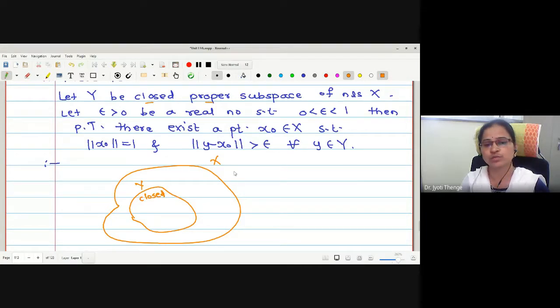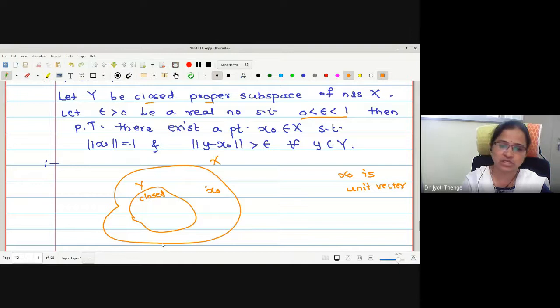And epsilon is any number given between 0 and 1. For this, what we want to show is that there exists an element x naught in X such that norm of x naught is 1. Norm of x naught is 1 means x naught is a unit vector, and for all the elements small y in capital Y, norm of y minus x naught